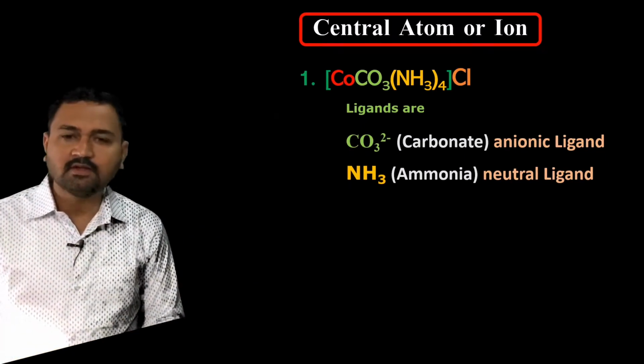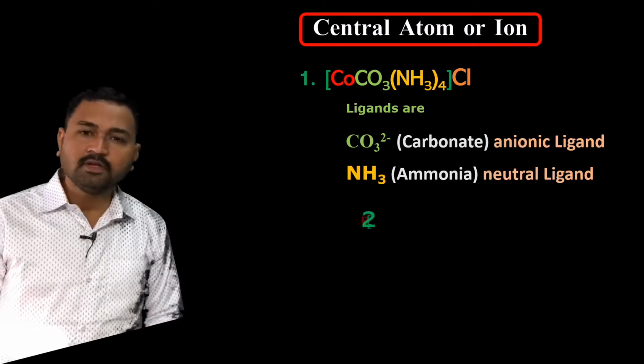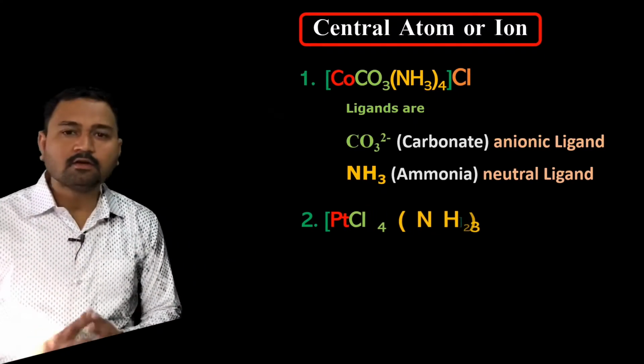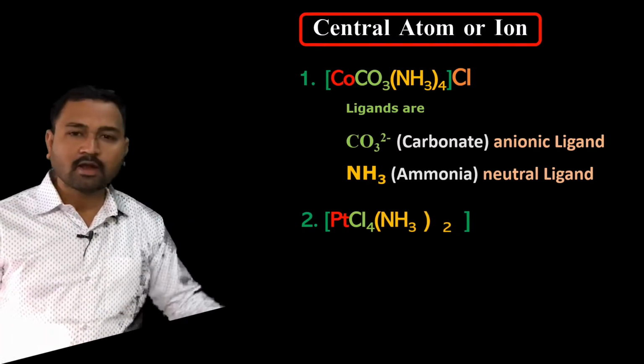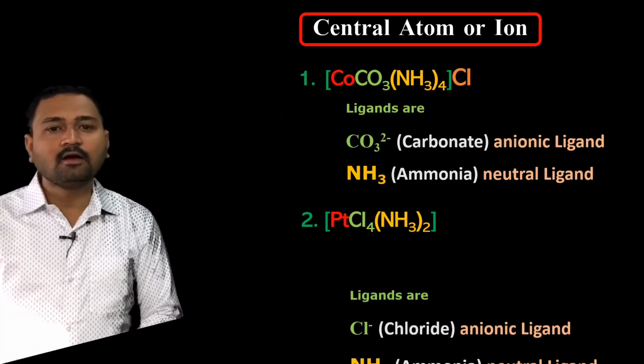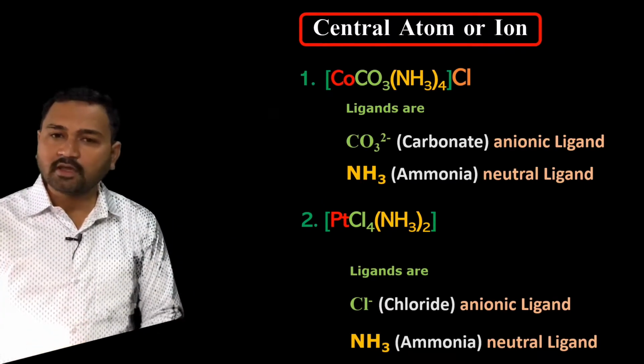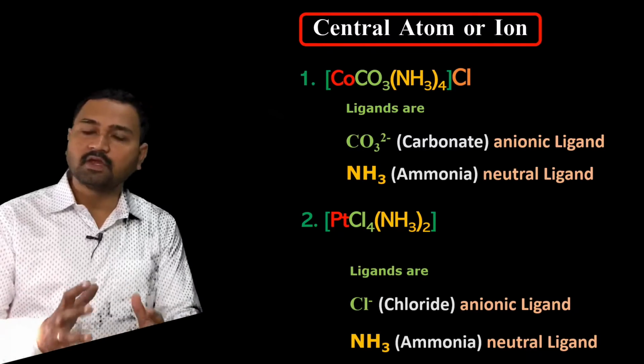The second example is [PtCl4(NH3)2]. Here chlorine, in the form of chloride ion, acts as a ligand. Again the ammonia molecule, which is a neutral ligand, also acts as a ligand here.